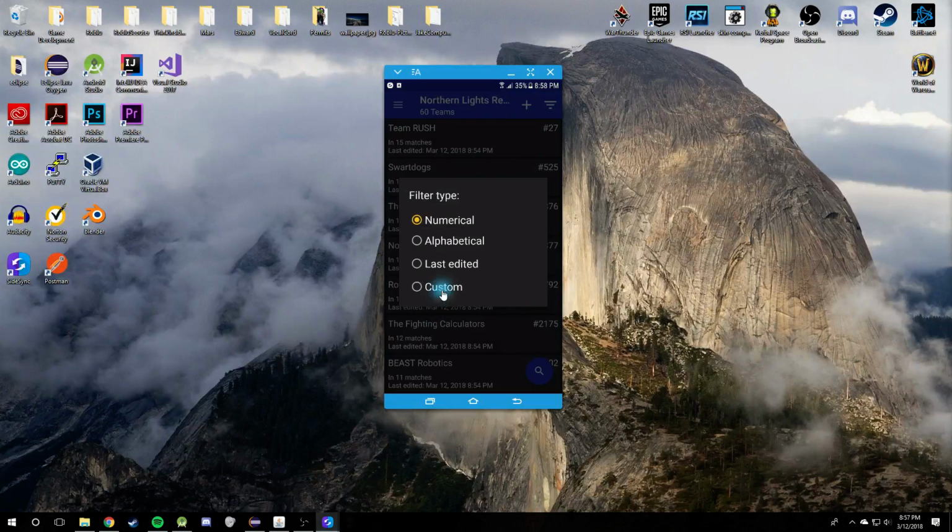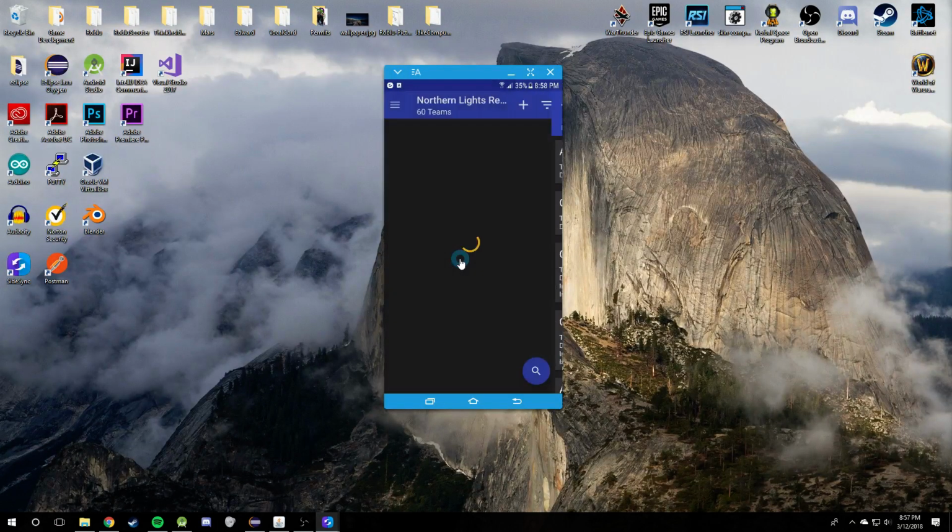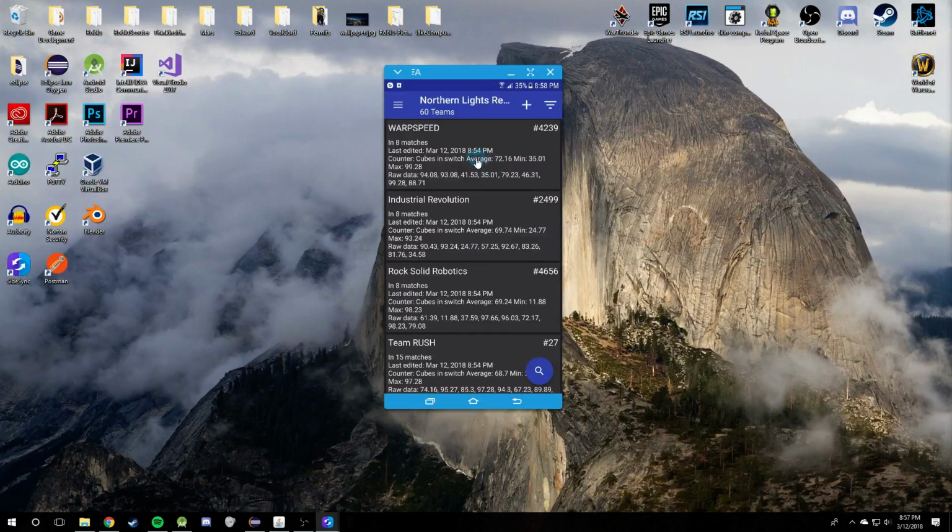You can sort by metrics, right? I can sort by any of the metrics that I've defined. So I can sort by cubes in switch, and I'll get average, min, and max statistics, as well as just the raw data output for each team's matches. And it's sorted by the average, right? So warp speed has the best average for the metric cubes in switch.